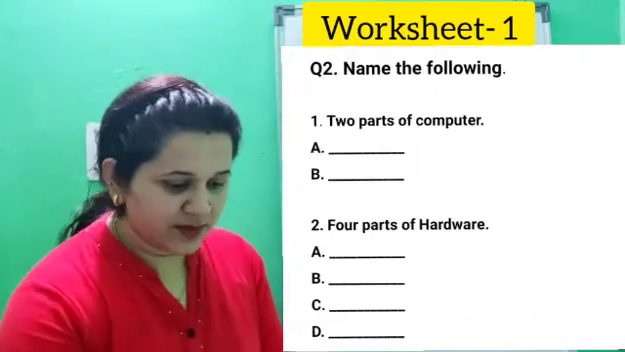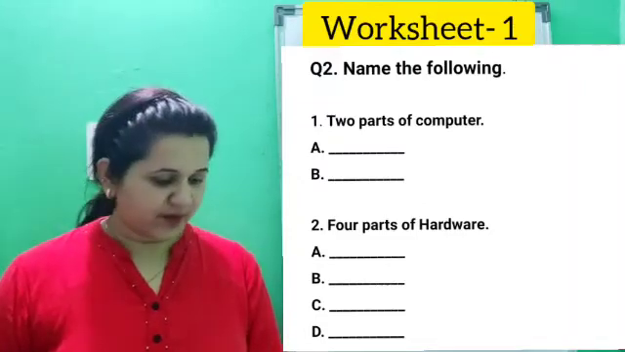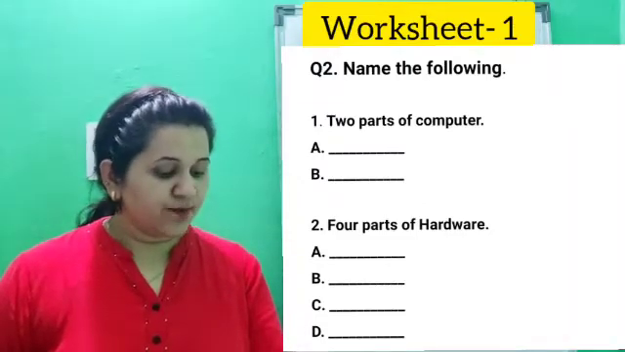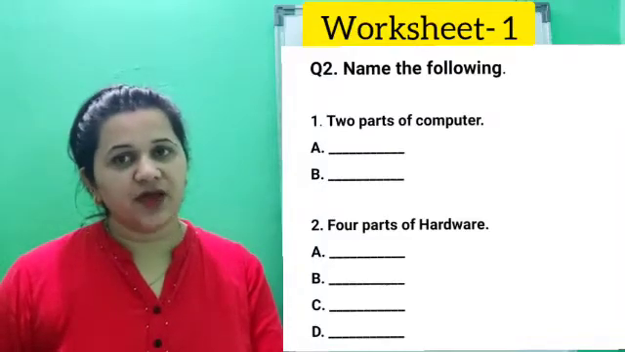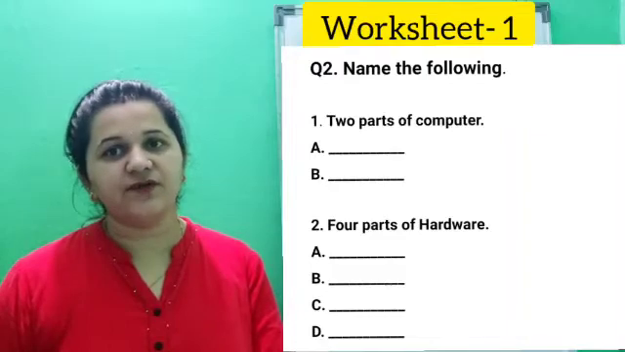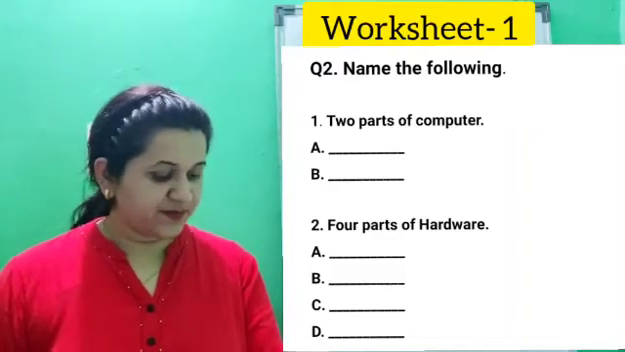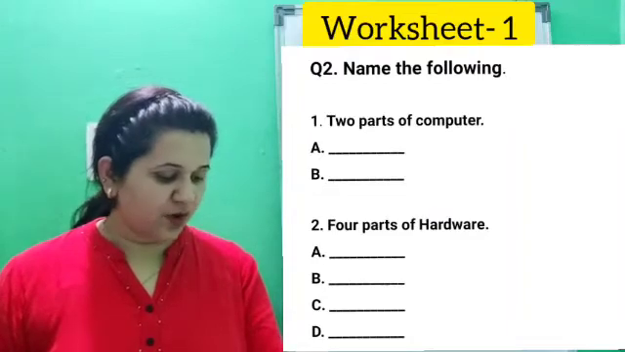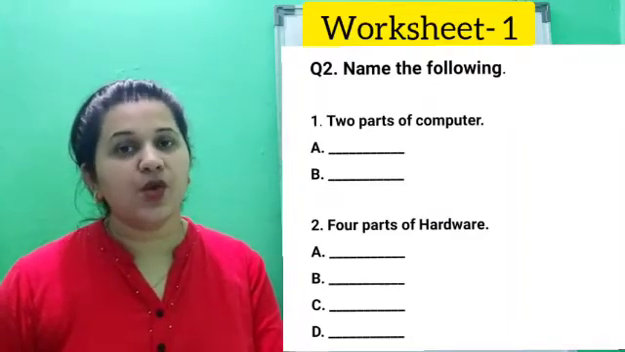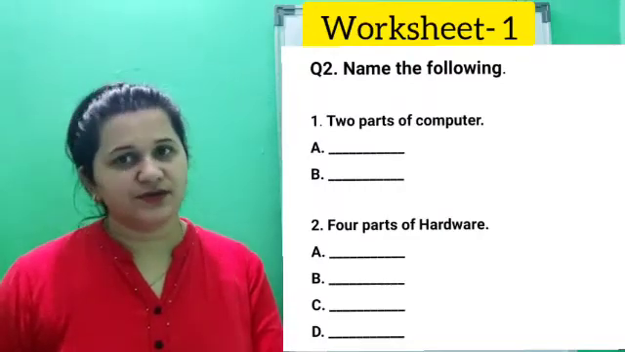Here the question number 2 is, name the following. The first question is, two parts of computer. Here you have to write down the answer. You have to write down the two parts of computer. Next, second point, 4 parts of hardware. See children, hardware is divided into 4 parts. What are they? Just recall it and write it down in your notebook.